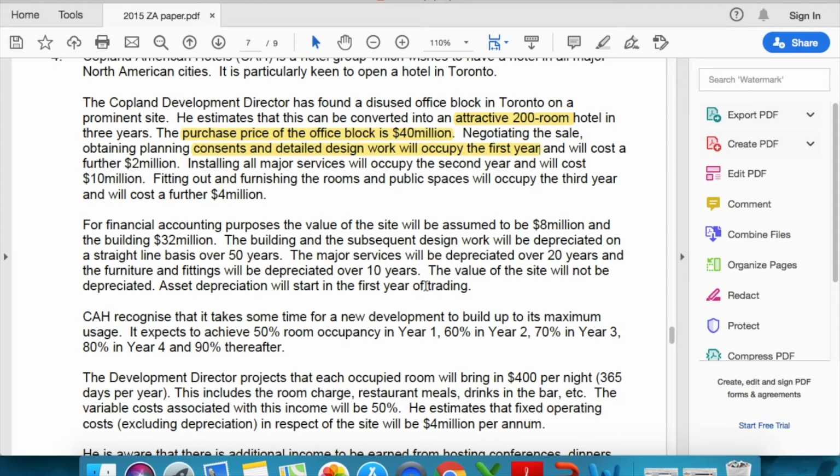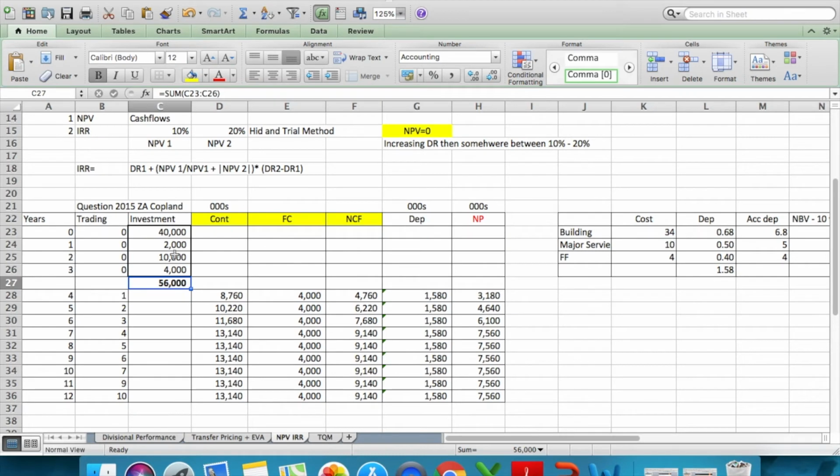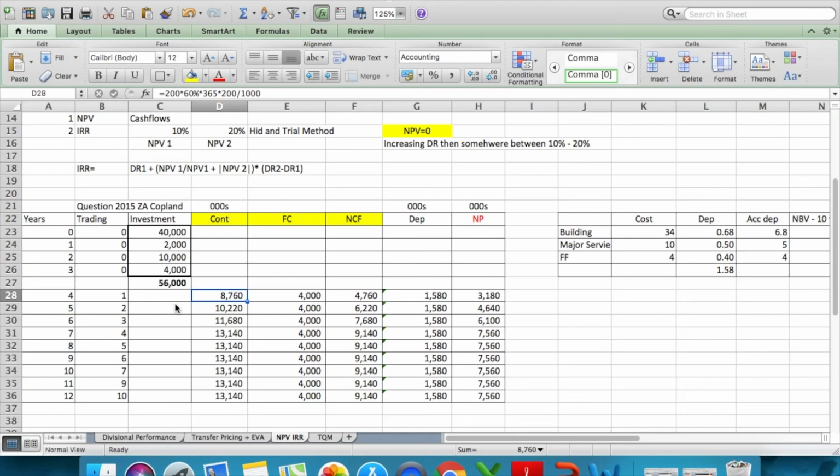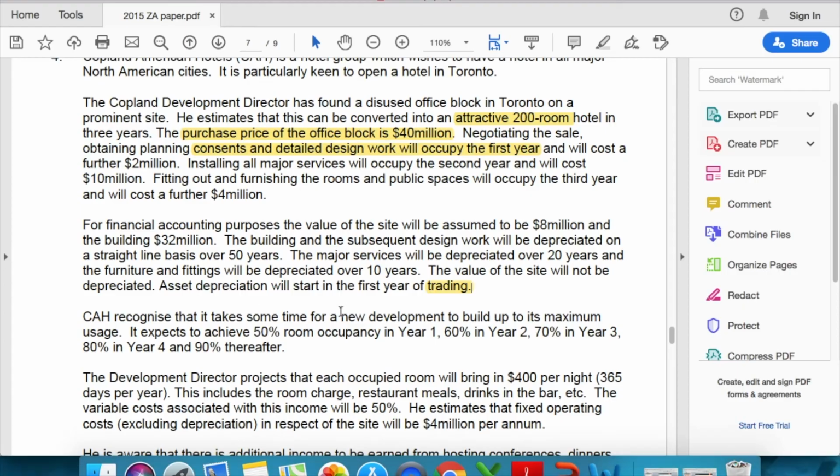So now look at the difference between the word trading here and here there was no trading. This was the second year of cost. So that is where your key scenario is. That is where your key method is, that your depreciation will be charged on the first year of trading. So as you can see, I've made the first year of trading here, which is actually the 4th year of the actual years, right? Okay, I'm going to stop here.